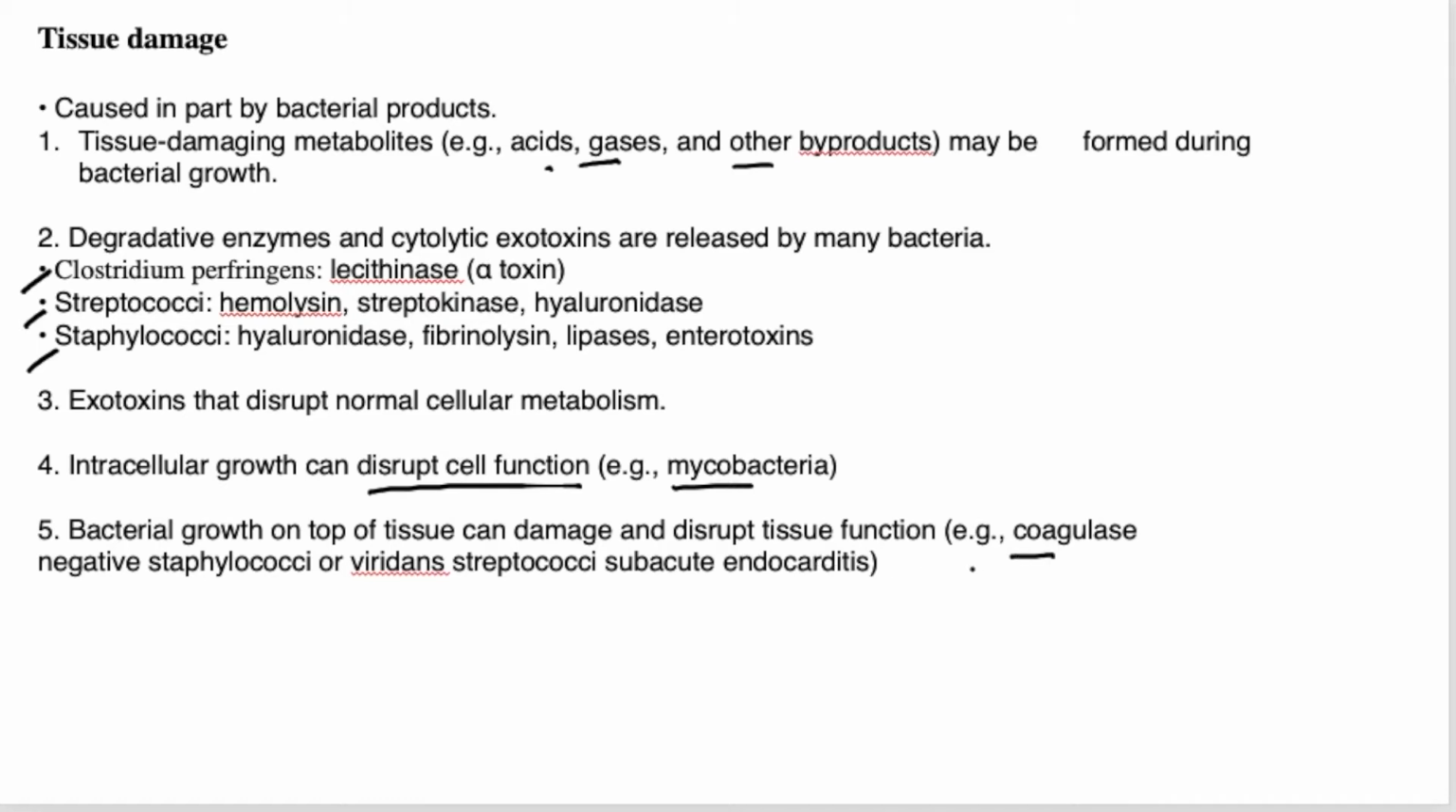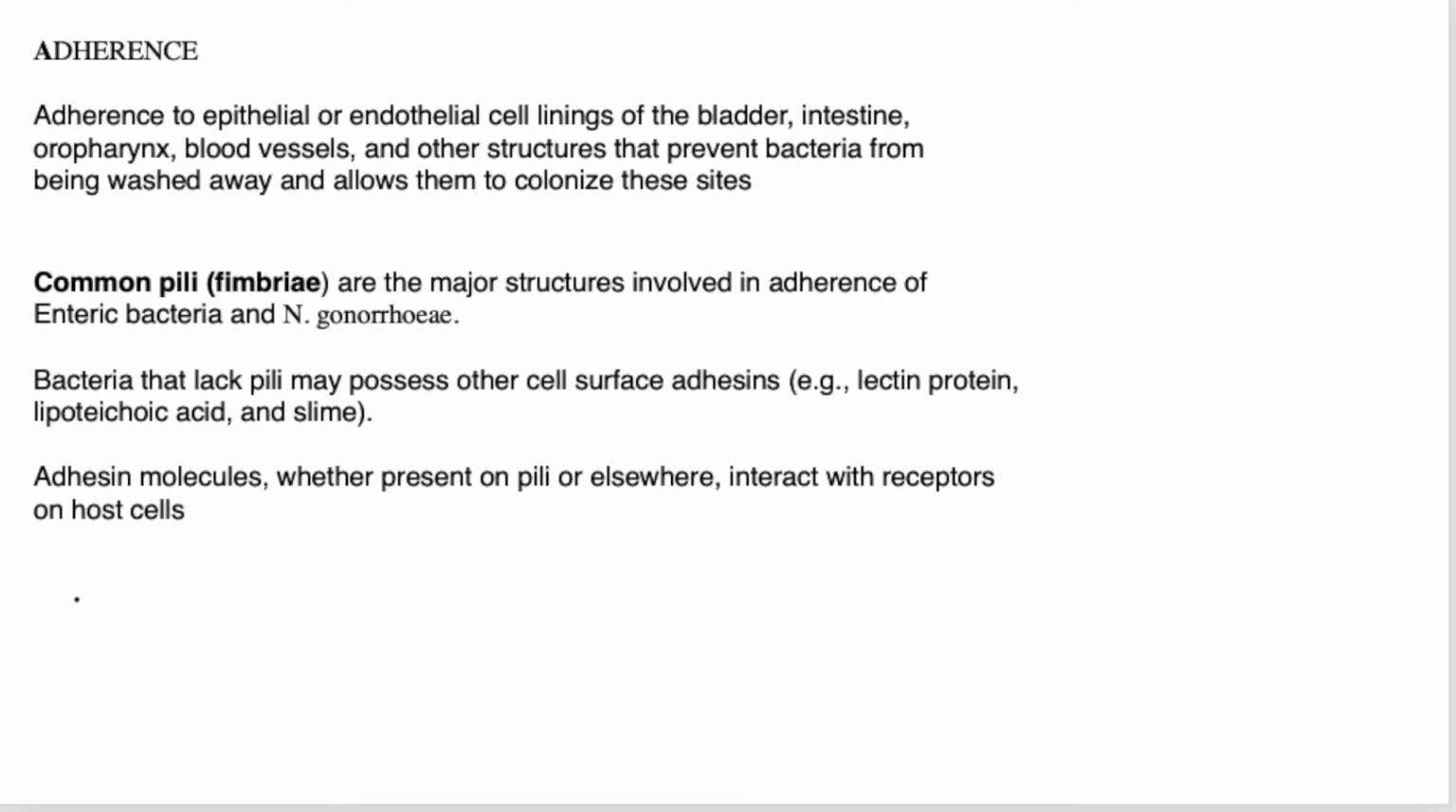For example, coagulase-negative staph, which is catalase positive and coagulase negative, or viridans streptococci, cause a subacute endocarditis, right? Subacute bacterial endocarditis. Then comes the adherence. Adherence to the cell surface, epithelial or endothelial cell linings of the urinary bladder, intestine, blood vessels, oropharynx, and other structures, can prevent the bacteria from being washed away and allow them to colonize these sites.